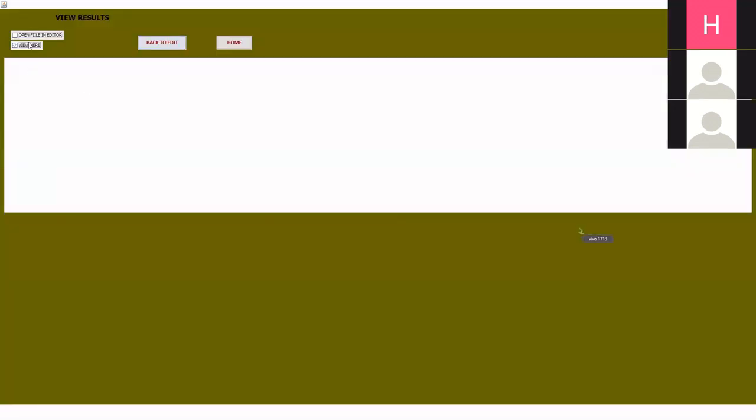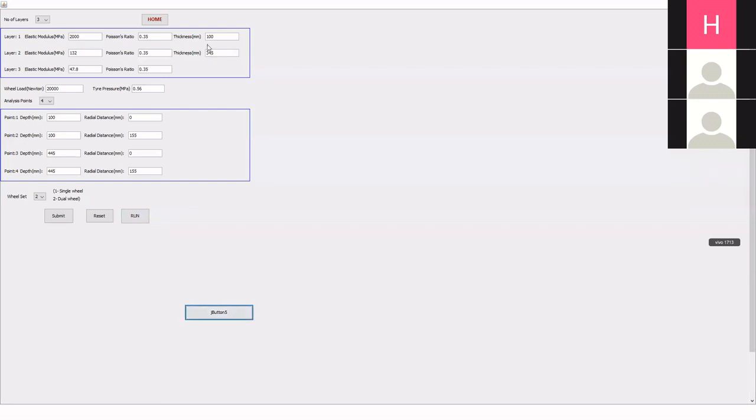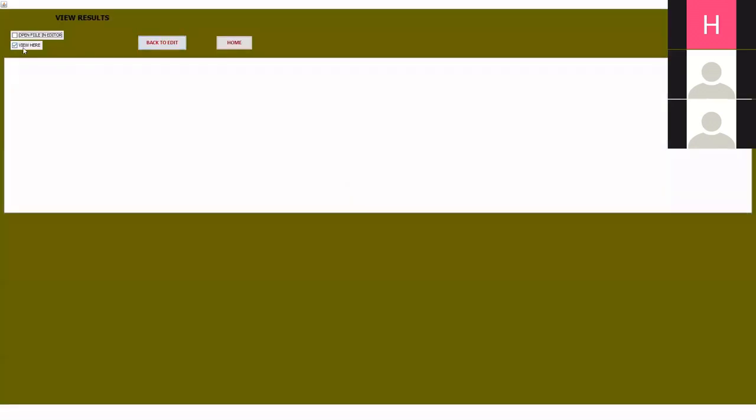View here. Now you see that we are getting 404, and our permissible was also 404. So this is just at the boundary line. Probably we can do one more iteration. Maybe I can take the thickness as 110. So my analysis point will be 110 now. This will be 455, and this will be 455, because I have just increased 10 mm. Submit, run, view here.